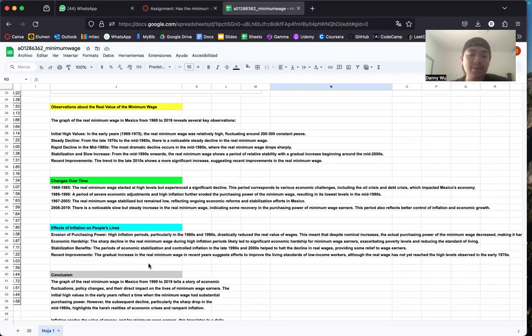And then there's stabilization benefits. The periods of economic stabilization and controlled inflation in the late 1990s and 2000s helped to halt the decline in real wages, providing relief to wage earners. And then there are also some recent improvements: the gradual increase in the real minimum wage in recent years, suggesting efforts to improve the living standards of low-income workers.